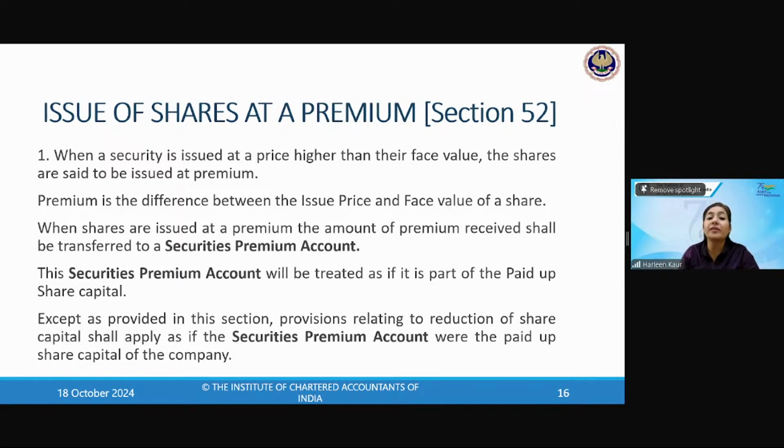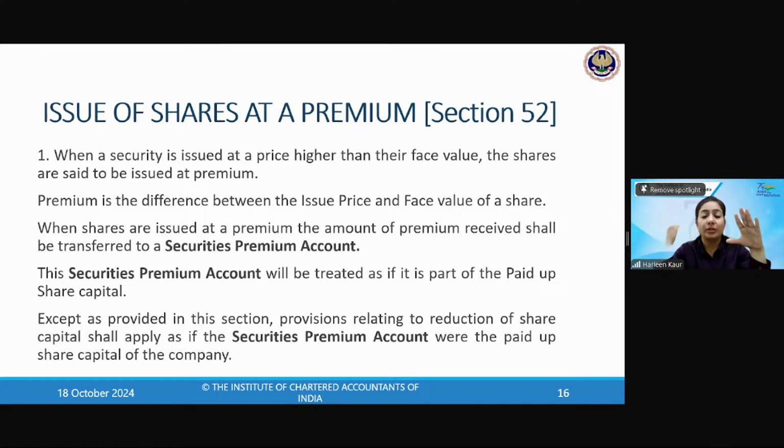So first of all, what is the premium? There is a share of value rupees 10, but you have issued the shares at the price of rupees 12. Then this 2 rupees is known as the, you have to tell me. Amount received over and above the face value. Very good, Abhishek Singh, Abhijit, Om Krishnan. Amount higher than the par. Very nice, Swati. Good.